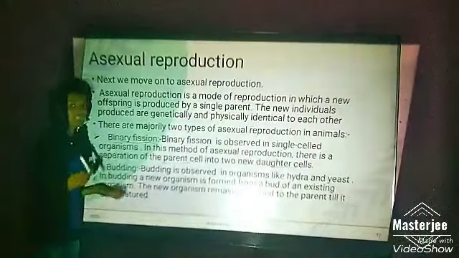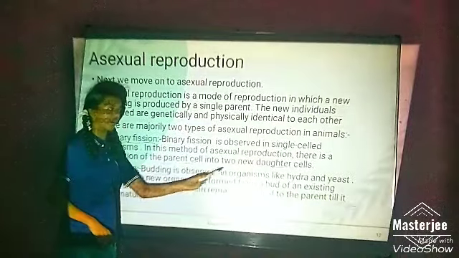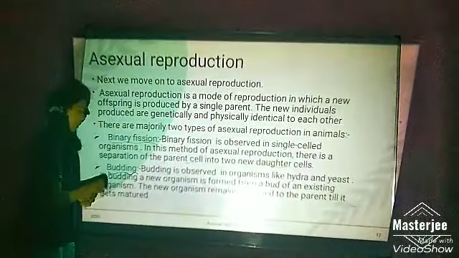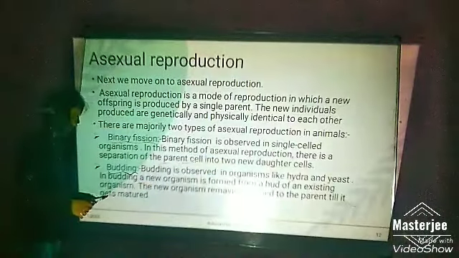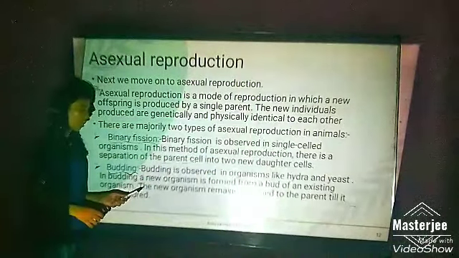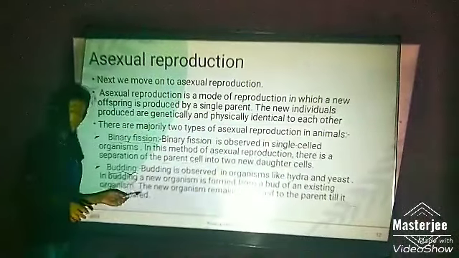Budding. This is the second type of asexual reproduction in animals. Budding is observed in organisms like hydra and bees. In budding, a new organism is formed from a bud of an existing organism. The new organism remains attached to the parent till it is mature.